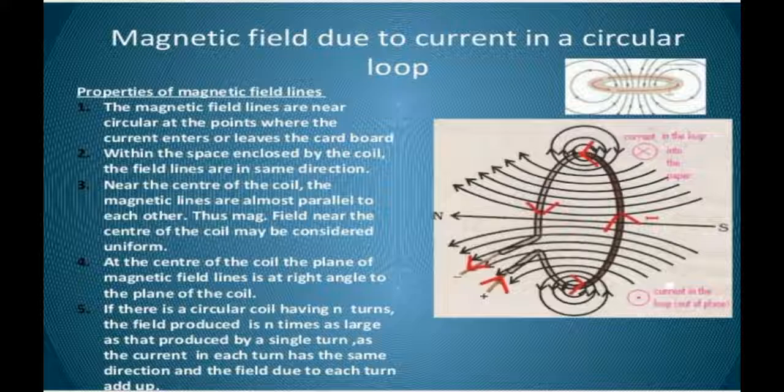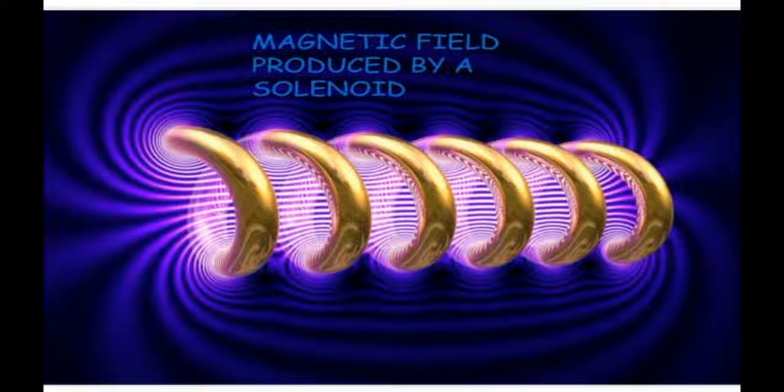The third one which we are going to study is the magnetic field lines produced by a solenoid. An electrical device consisting of a coil of many circular turns of insulated copper wire wound closely in the shape of a cylindrical tube, whose diameter is less in comparison to its length, is called a solenoid. Solenoid is a Greek word which means tube-like. When current is passed through this solenoid, it behaves like a magnet and develops a magnetic field around it.